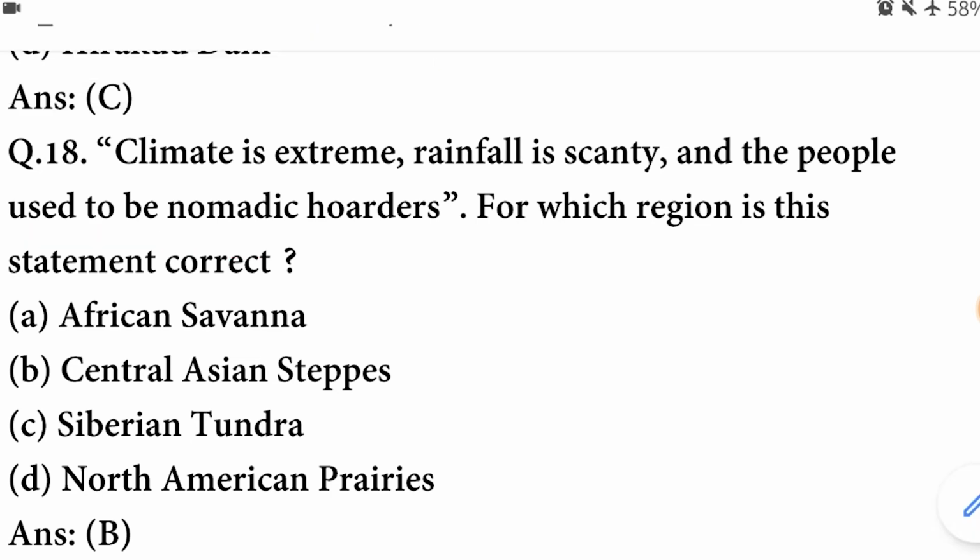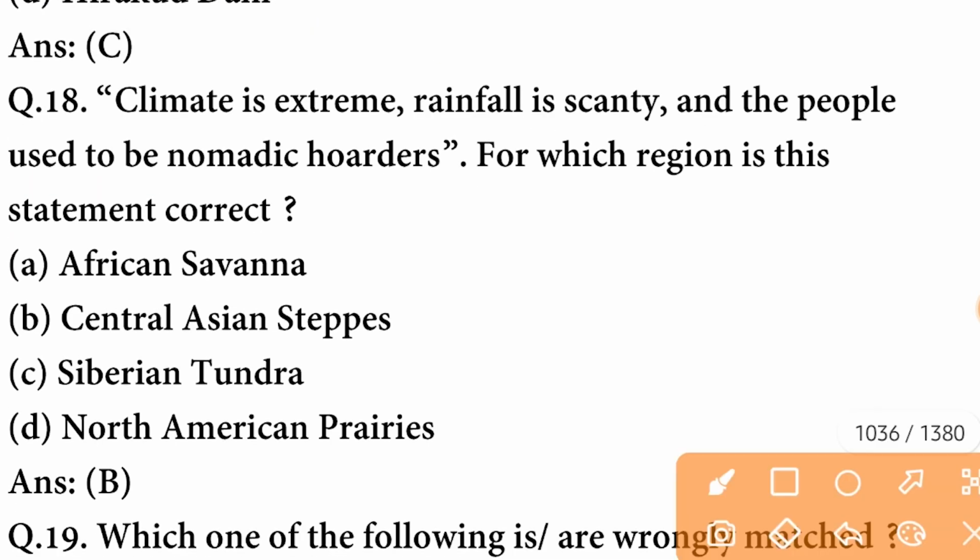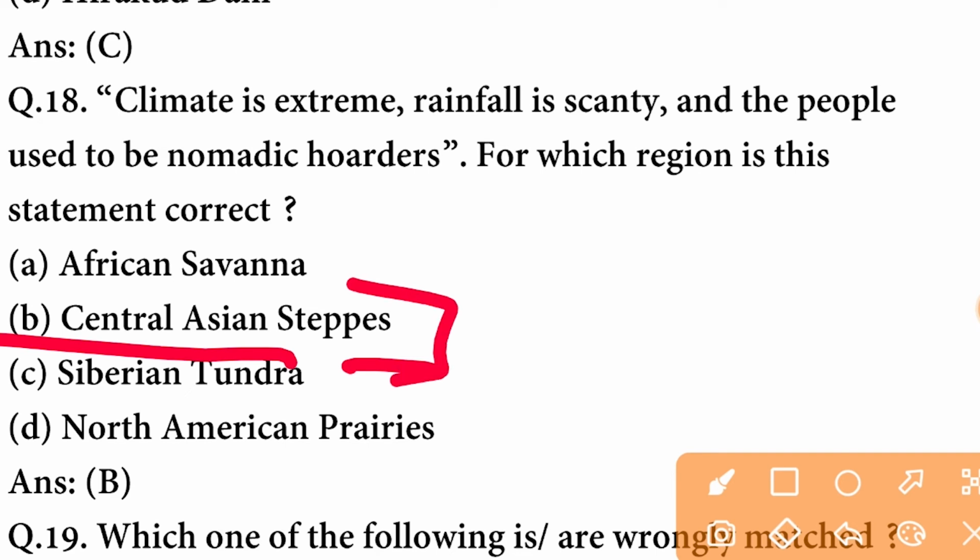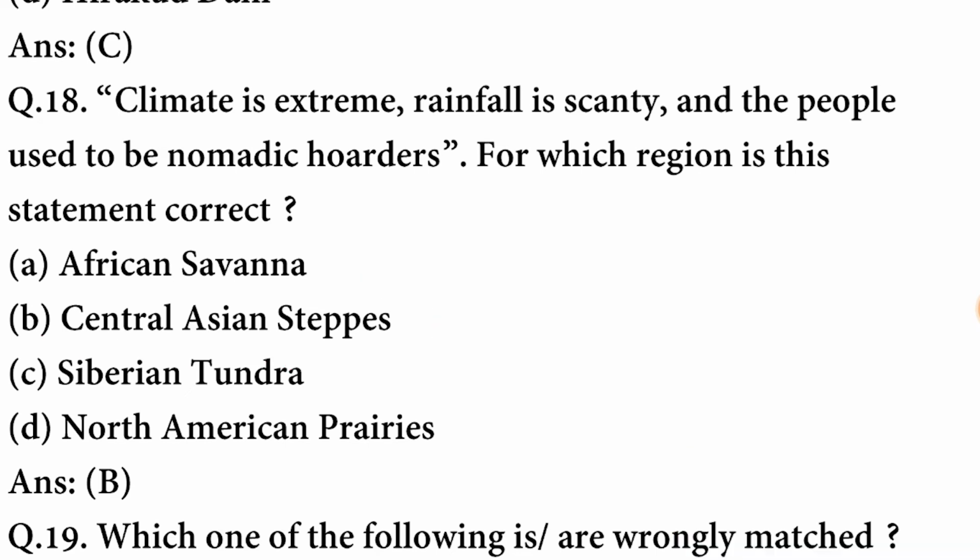Climate is extreme, rainfall is scanty, and the people used to be nomadic herders. For which region is this statement correct? The region is Central Asian steppes. B option is correct. Next question.